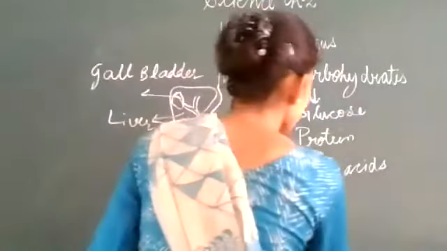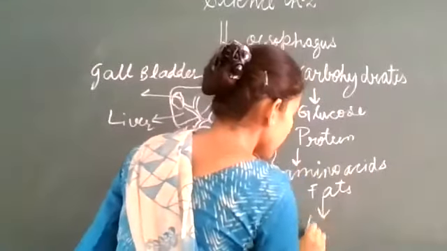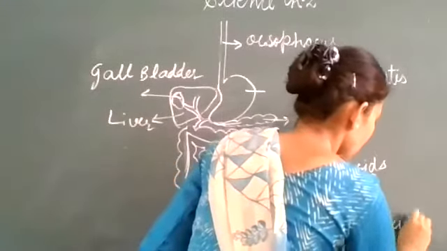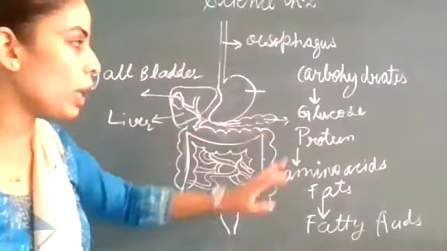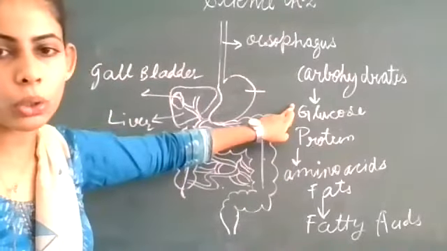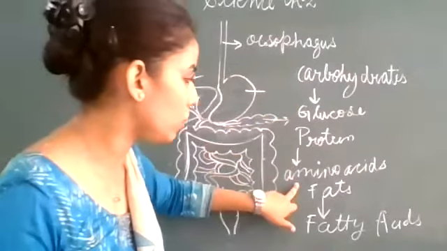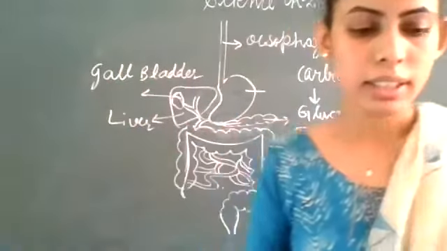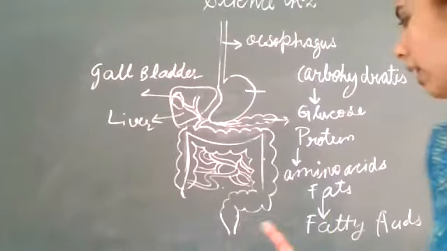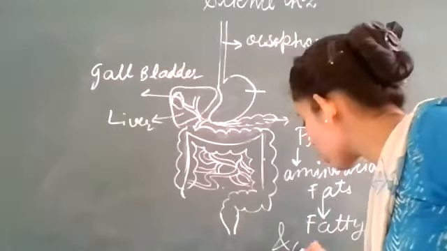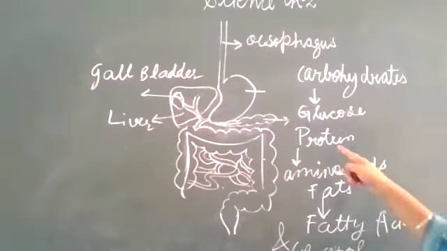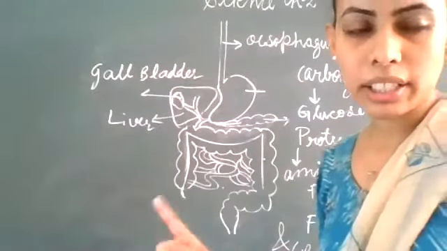You can write it down. And the fats are converted into fatty acids. So these are the simpler forms in which carbohydrates are broken into glucose, protein is broken down into amino acids, and fats are broken down into fatty acids. Clear? Here another thing is glycerol. Students, you will come to know about glycerol and these acids in the higher classes. Clear?